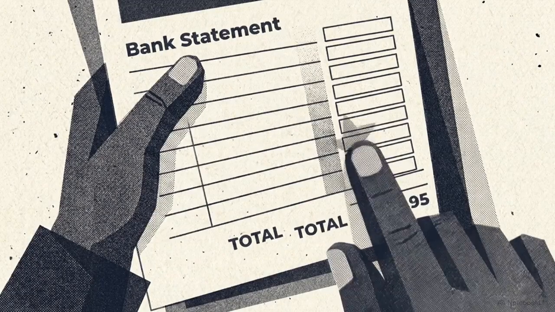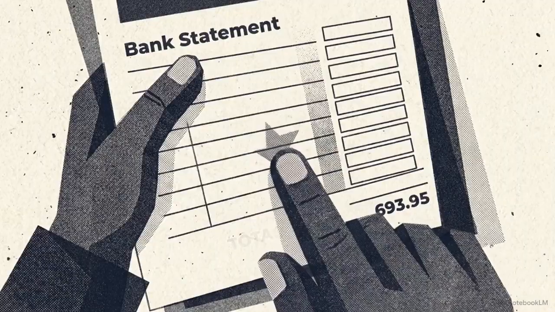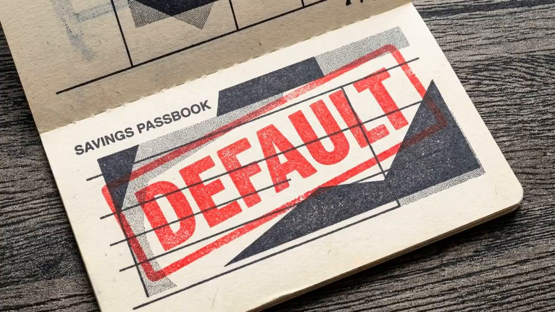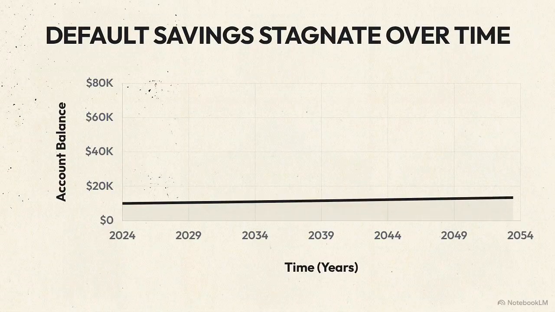Every month that passes without a decision is a choice. You allocate your wealth to cash by default whenever you leave money untouched. Behavioral economists call this the default effect. In personal finance, the default is a low-interest account. Doing nothing selects an asset class with a specific, calculable, and poor long-term return profile.